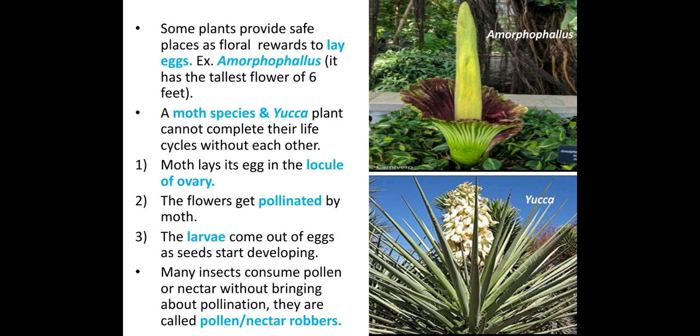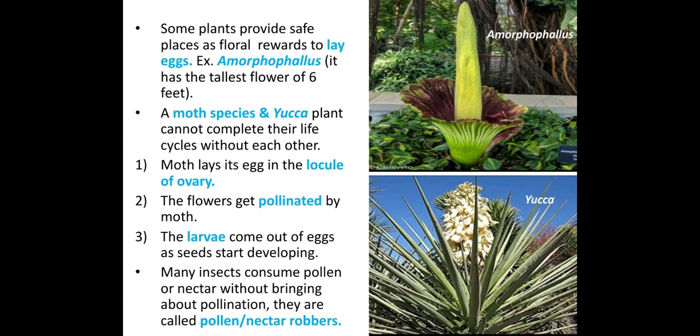So at this point I'll stop today's class. Let me tell you what we have studied today. I have told you what pollination is and what the different types of pollination are. In that we have studied three types: autogamy and geitonogamy, these two come under self-pollination, and then the third is xenogamy.